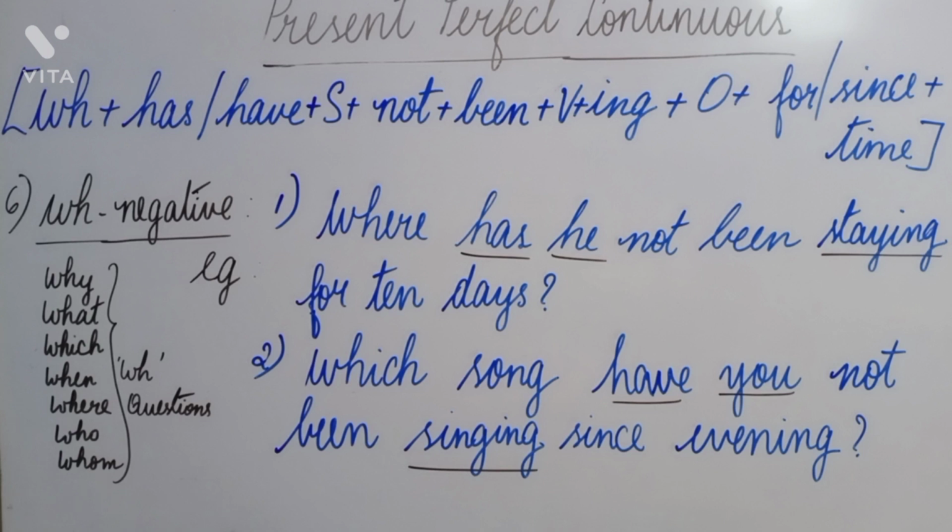And coming to the next sentence, the second sentence: which song have you not been singing since evening? So here the subject is you, so it is a plural subject. So the supporting verb we are using is "have." Which song have you not been singing? Singing is the main verb, since evening, and then you end with the question mark.